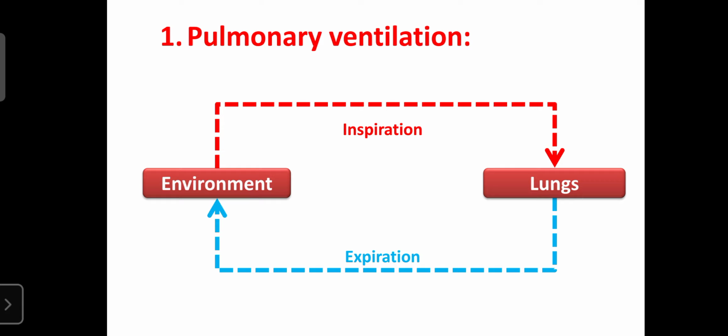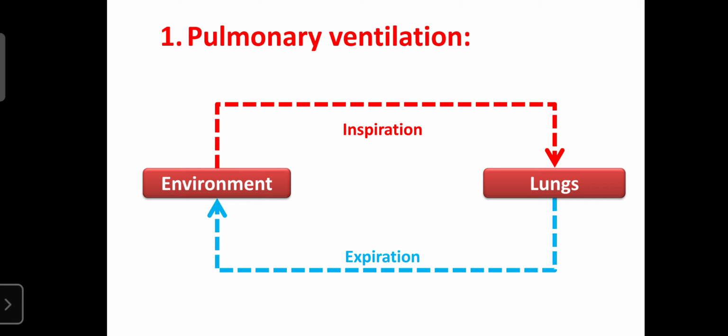In the environment, the carbon dioxide pressure is lower as compared to the lungs, so this allows expiration or exhalation, that is the exit of the respiratory gas, especially the deoxygenated air or carbon dioxide, from the lungs to the environment, due to the pressure difference. That causes the air to move from the lungs to the environment. That process is known as expiration or exhalation.